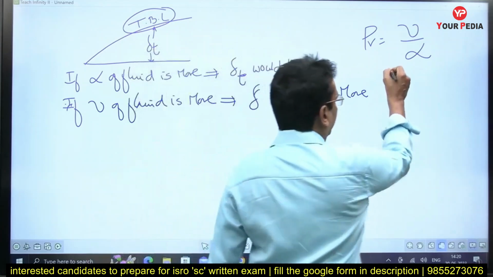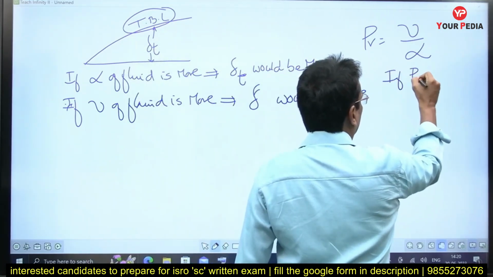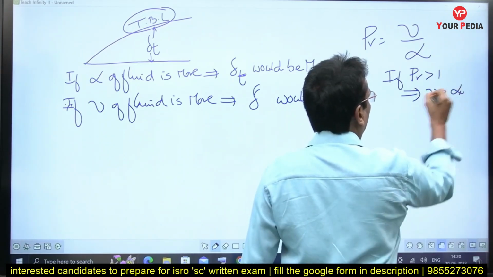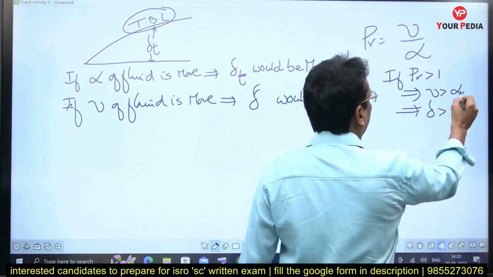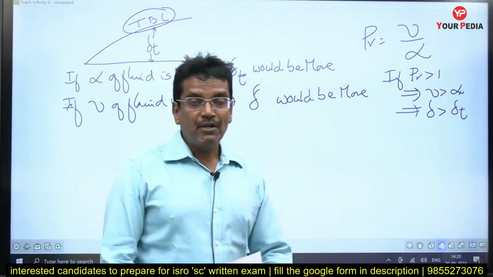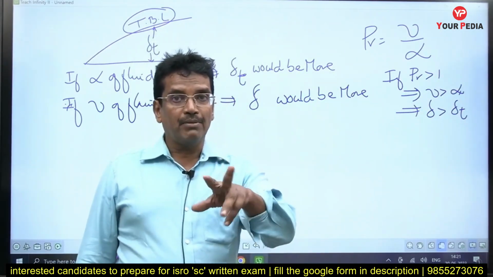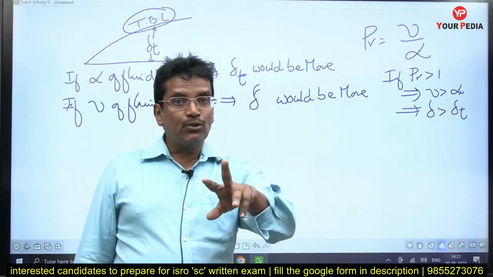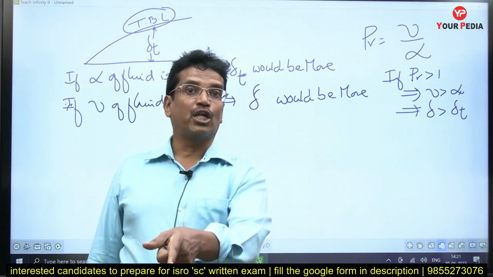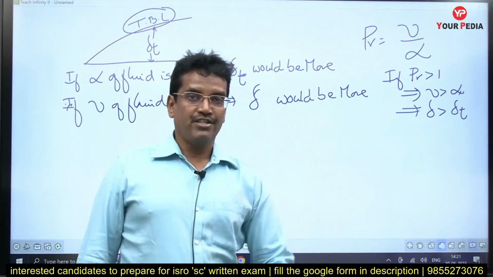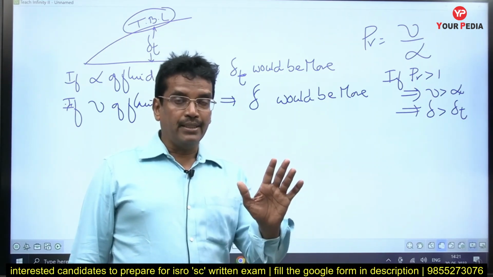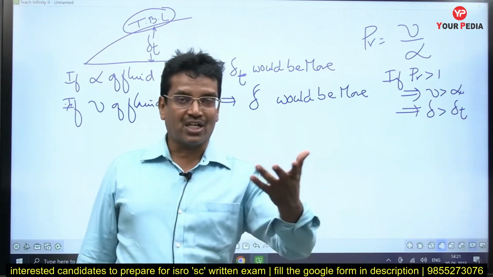If Pr is greater than 1, it implies nu is greater than alpha, implies delta will be greater than delta T when that fluid is flowing over a flat plate. That means Prandtl number is comparing the relative magnitudes of the diffusion rates of two different physical quantities, momentum and heat energy. Prandtl number compares which diffuses faster.